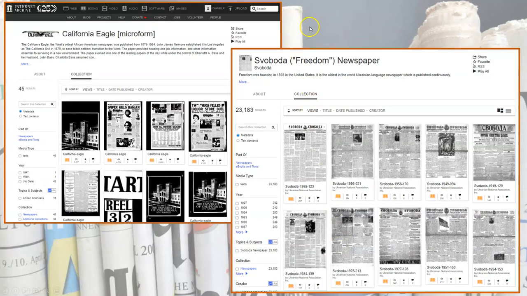Here's an example of a couple of newspapers. One is the California Eagle, which is the West's oldest African-American newspaper. It is digitized and online via Internet Archive. And then here we have a Ukrainian language newspaper founded in 1893, and it's the oldest Ukrainian language newspaper that's been published continuously. And it's actually published in the United States.